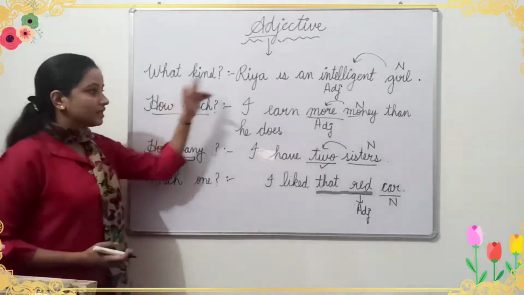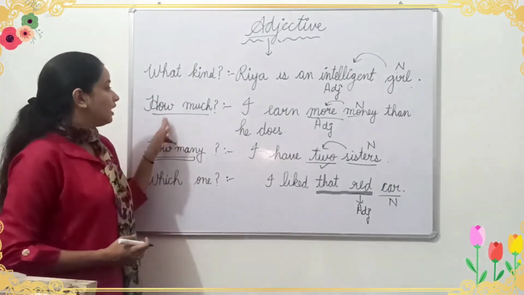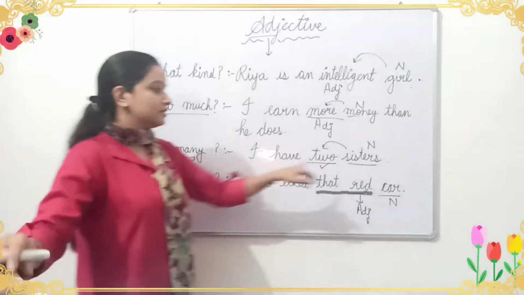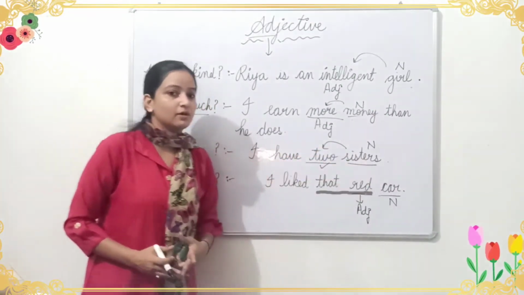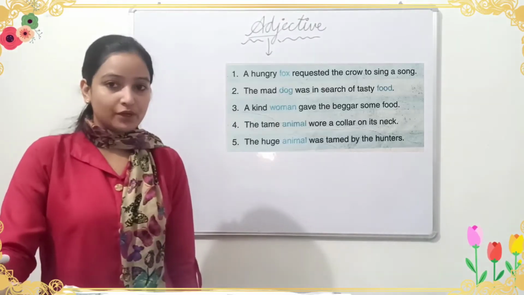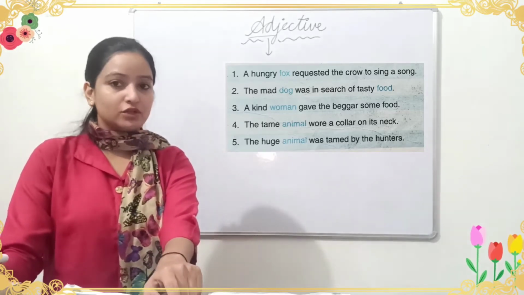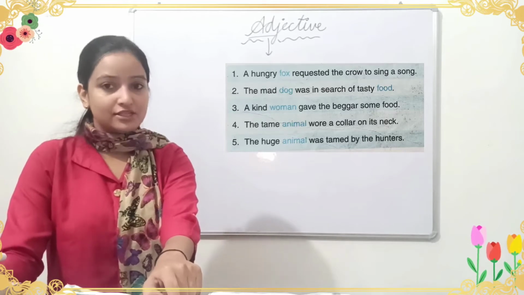Alright, what kind of a girl? Intelligent girl. Intelligent is adjective. How much money? More money. How many sisters? 2 sisters. So 2 is giving us the additional information about the noun. Which one? That red one. Okay, kindly open your books, page number 35. We will try to solve question number A and learn to identify the adjectives.